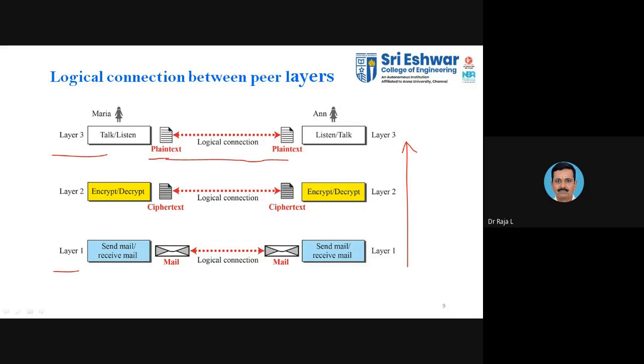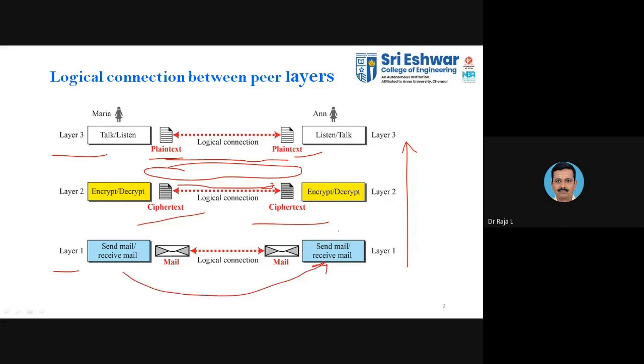If we have plain text here, we will have plain text there also. If we have ciphertext, you will have the ciphertext, and these two ciphertexts remain the same. It seems they are logically connected, but there is no physical connectivity directly between these layer 2s. It has to go through layer 3, layer 2, layer 1, and again layer 1, layer 2 and layer 3. This is how we have the peer-to-peer, one-to-one logical connection here.